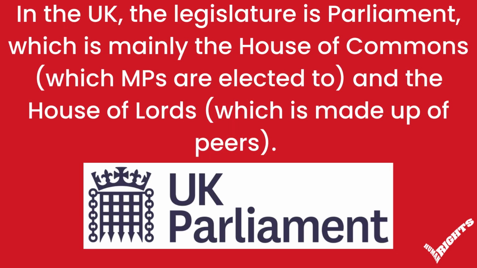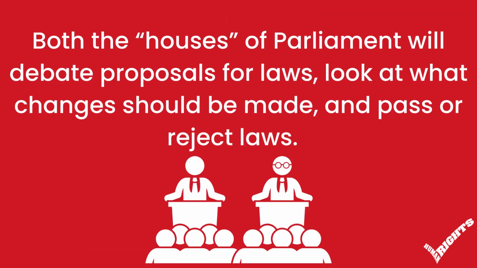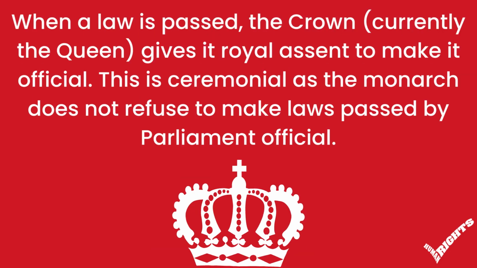The legislature makes the laws. In the UK, the legislature is Parliament, which is mainly the House of Commons, which MPs are elected to, and the House of Lords, which is made up of peers. Both the Houses of Parliament will debate proposals for laws, look at what changes should be made, and pass or reject laws. When a law is passed, the Crown, currently the Queen, gives it royal assent to make it official. This is ceremonial, as the monarch does not refuse to make laws passed by a Parliament official.